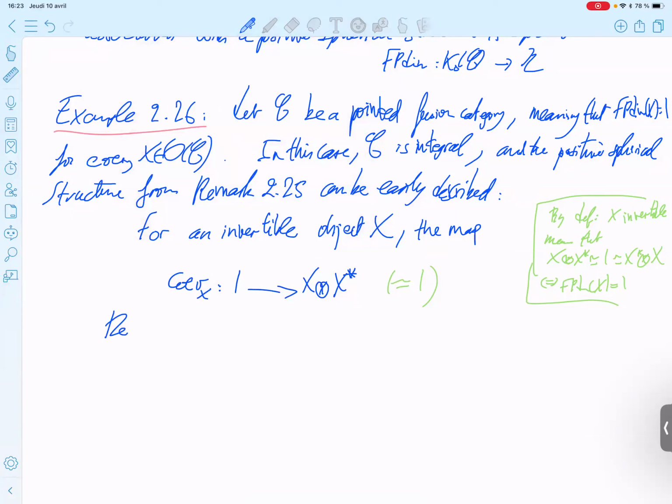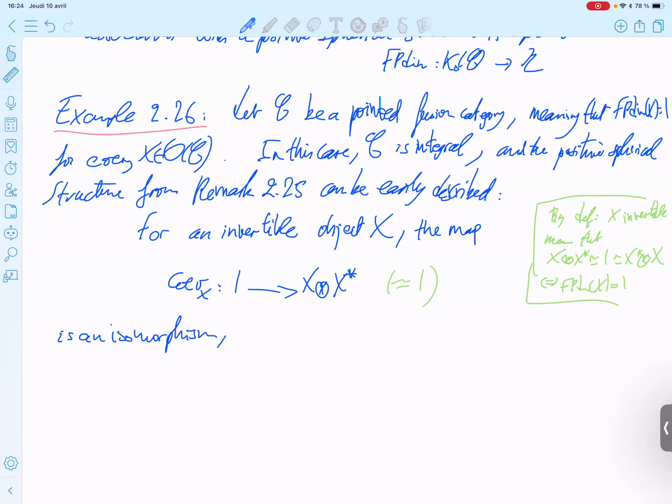Oh wait, I forgot. So this is an isomorphism. Again, you need to say that because it is non-zero.